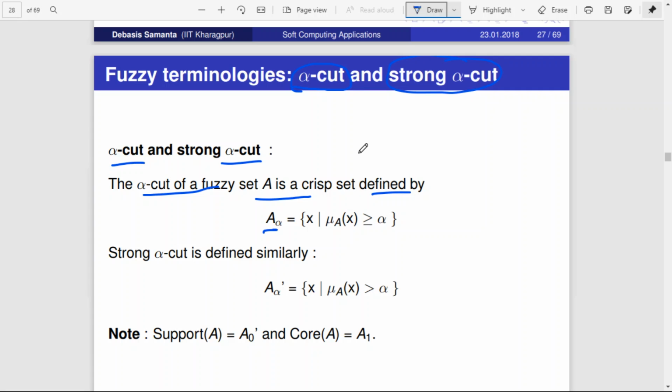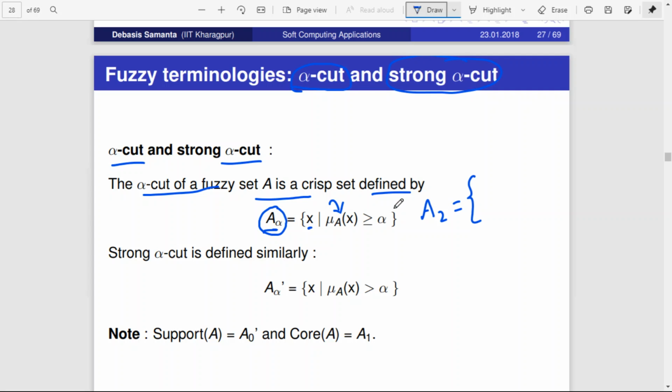Say you already have a fuzzy set with different values for the membership function. Alpha cut means A alpha is equal to x such that when you apply x to the membership function, you take only those values which result in a value greater than or equal to alpha. For example, if it is A2, we take only those values producing a value greater than or equal to 2.